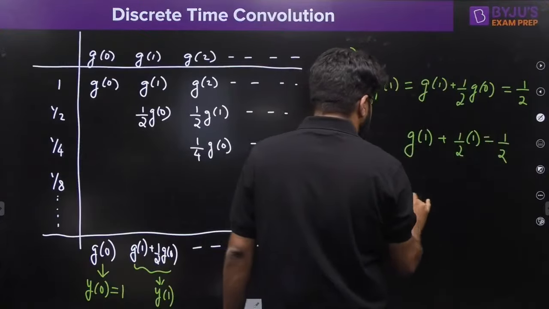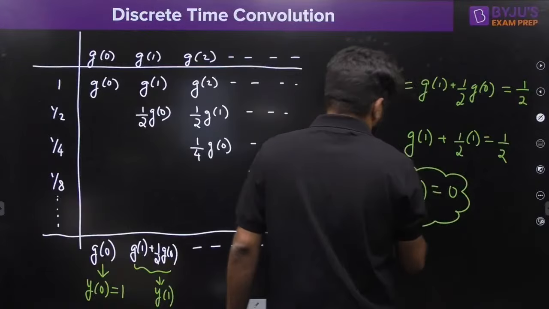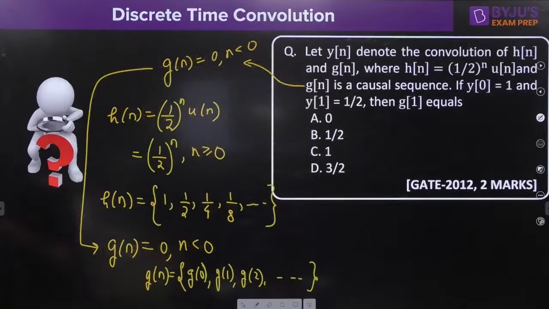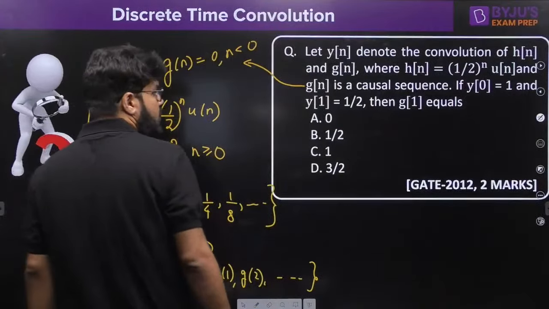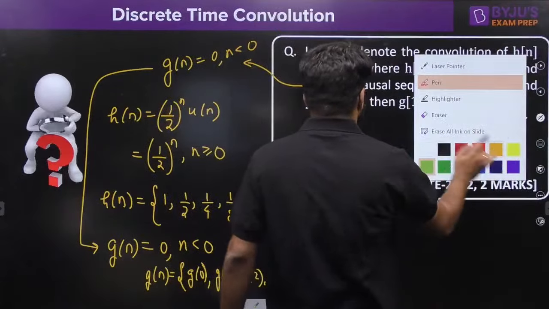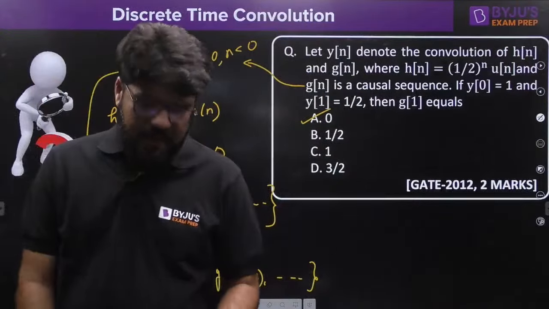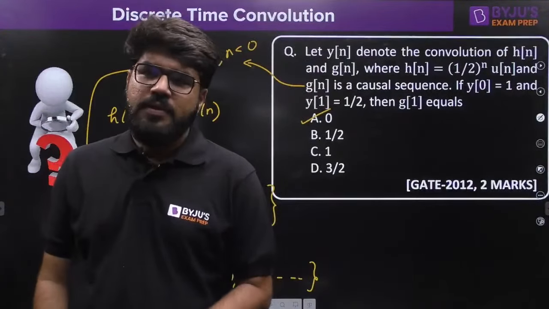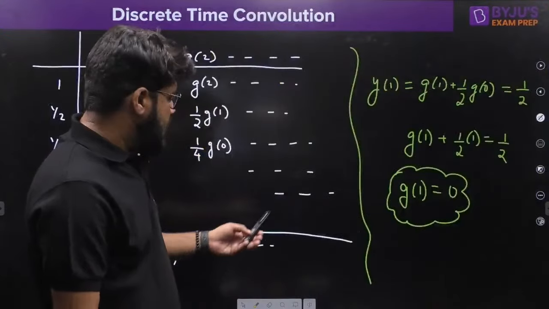Half and half cancel, so the value of G1 should be equal to 0. The correct answer is option A. Brilliant, fast, quick. Answer is 0.